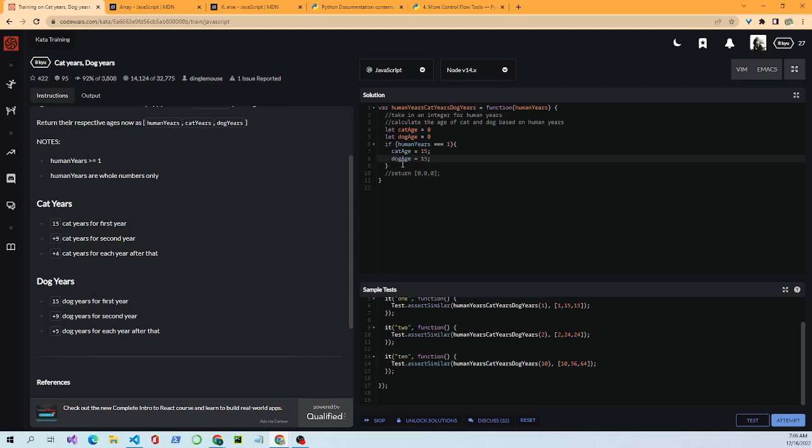Then we want to bring it down and do an else if human years equals 2, cat age equals 15 for that first year, plus the additional 9.